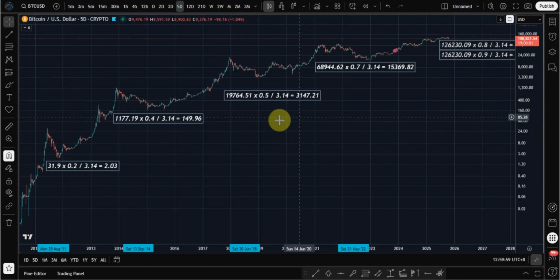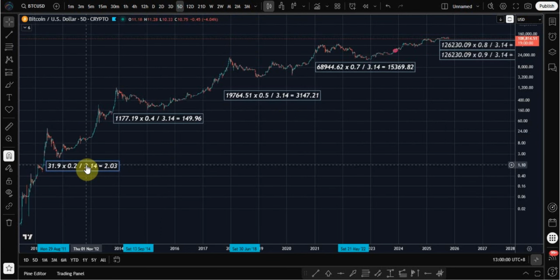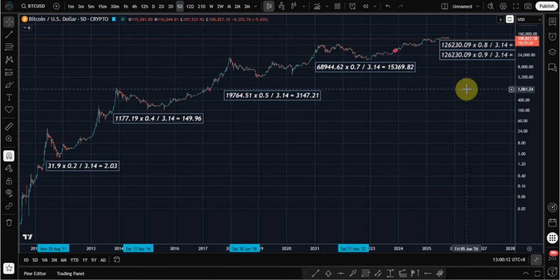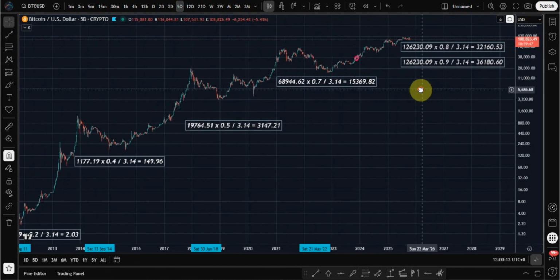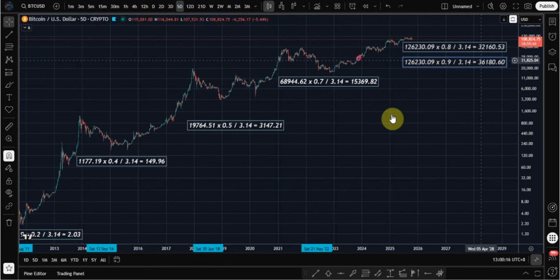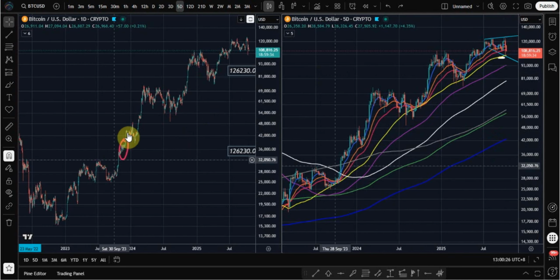Now let's look at the bear market bottom price, should the cycle top be in at 126,000. We use the pi cycle bottom formula as shown on chart. Take the high, multiply by an increasing number as seen, then divide by pi to get the bottom price area. If 126K was the top, these formulas show us what the bottom price area will be. What is interesting is this exactly lines up with my prediction in this video link above, where there was an irregularity on the candles at this purple circled area.